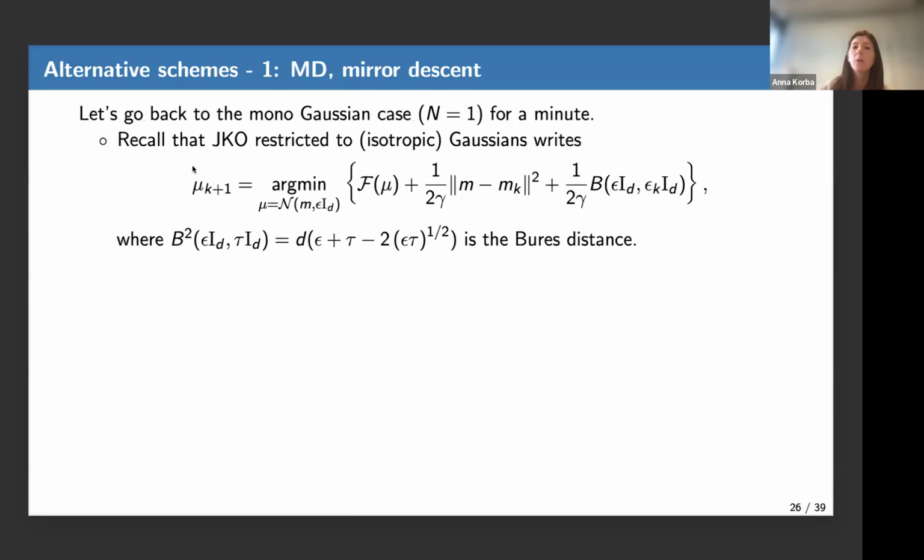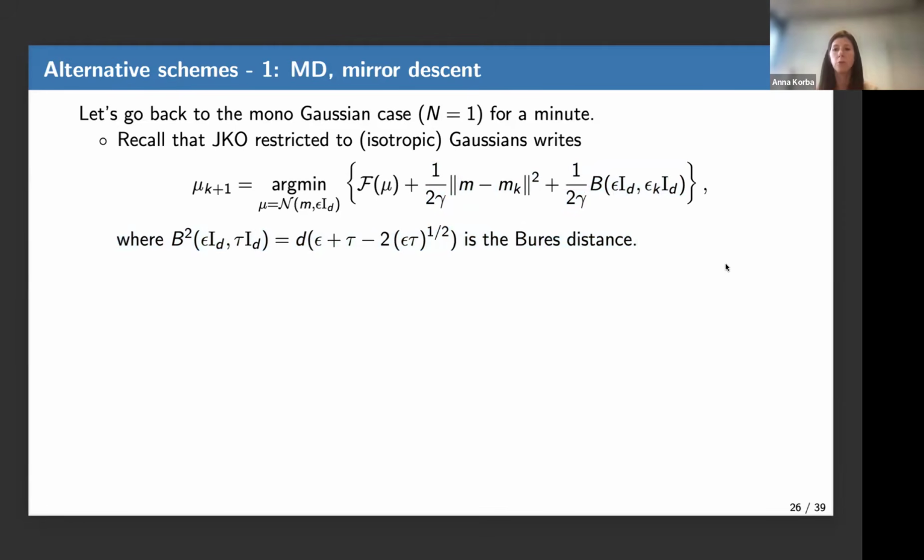To introduce it more clearly, recall that when we were, so I will write it in the case of the mono Gaussian case, so just n equals 1 because it's easier to understand. Recall that when I introduced the optimization algorithm on the space of Gaussians, we were optimizing a function f, and we were restricting the discrete time sequence to Gaussians. And using the Wasserstein 2 distance, we had quantities like this appearing, right? Because I was penalizing by the Wasserstein 2 distance between mu and the previous Gaussian, I had a term involving the means and a term involving the Bures distance.